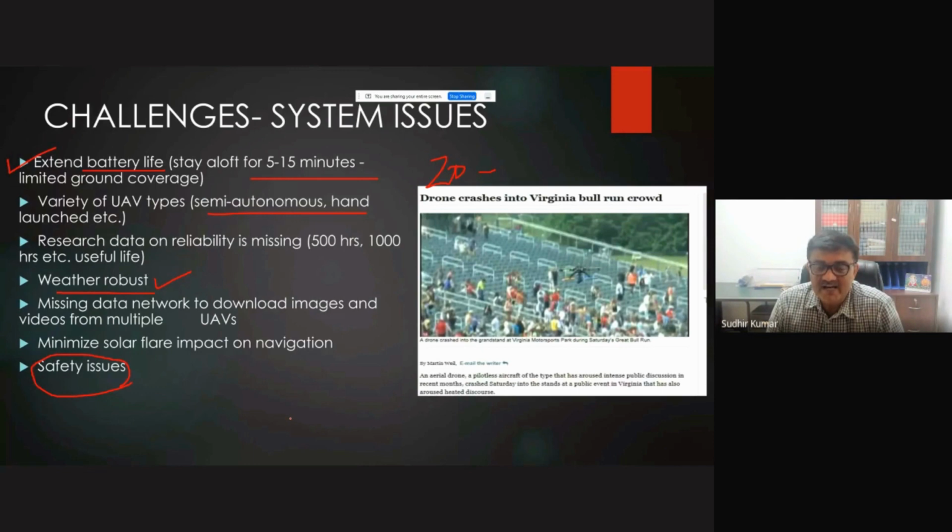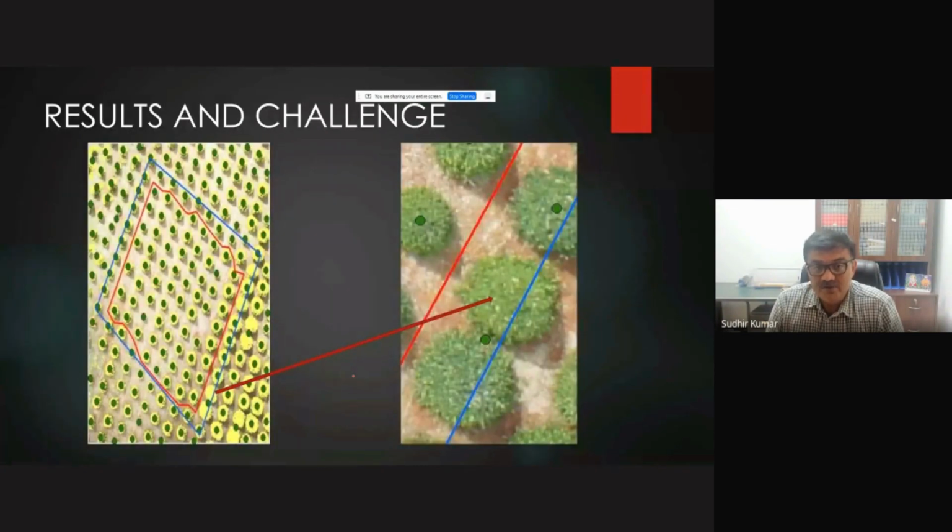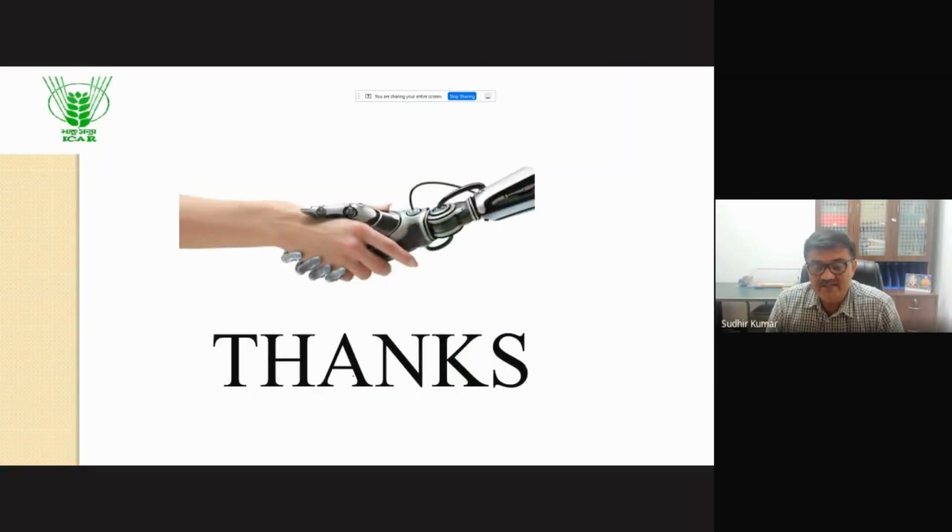On one aspect, AI is doing wonders, but we have to be very cautious in how we use it. The AI should not use us. So these are the few things, and that's all. I hope I have given you some useful information on how AI can be useful for agriculture and for common use in our fields.